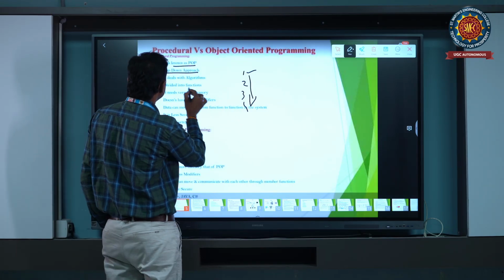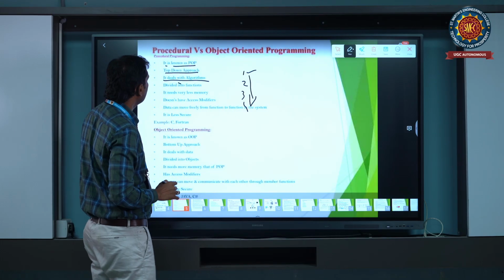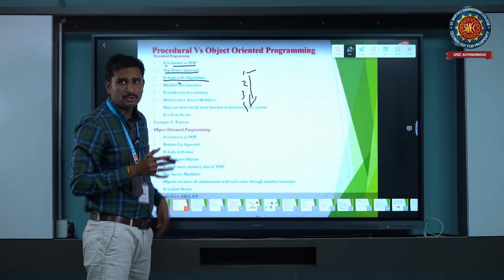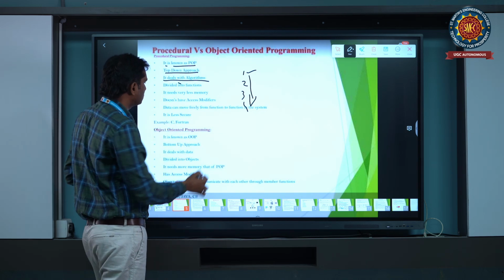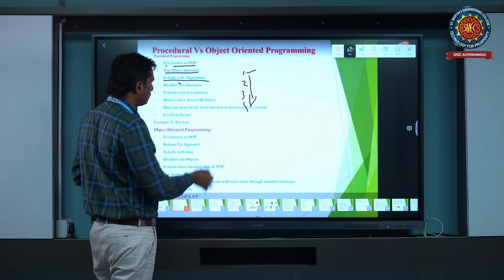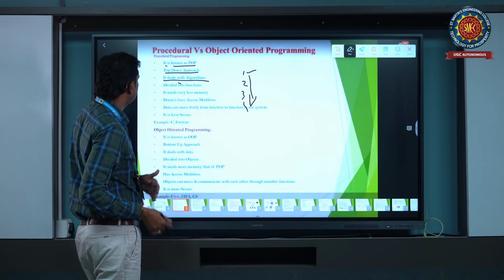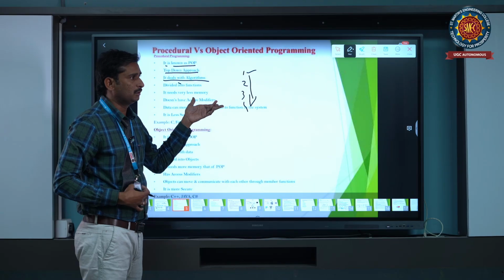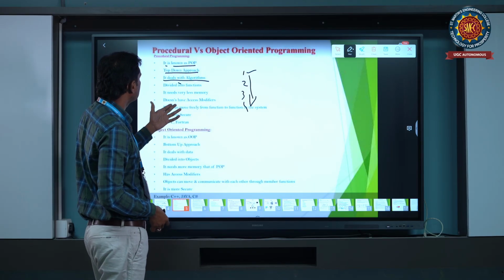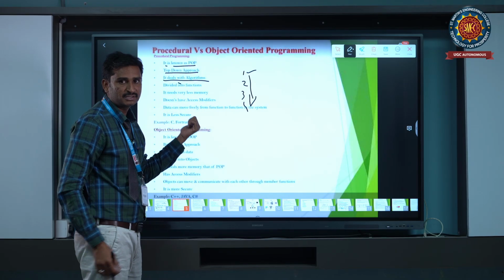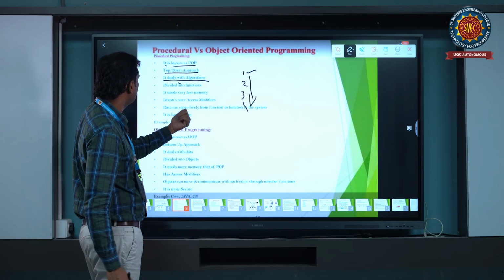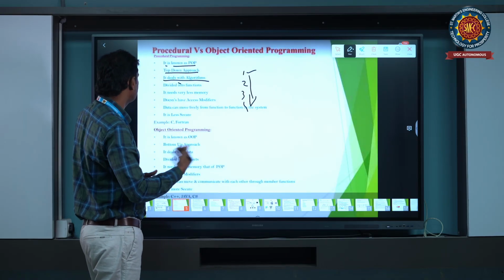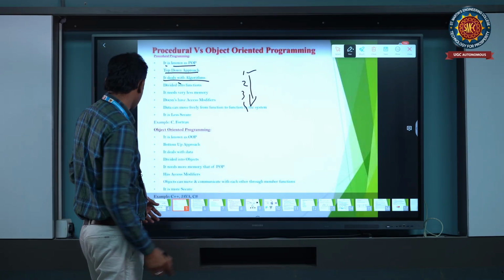It deals with functions: the program is divided into a number of functions, as I discussed earlier with function 1 and function 2. It occupies less memory, which is a drawback for security purposes, and it does not have access modifiers. Data moves freely from one function to another function, even in other systems. It is less secure. Okay.